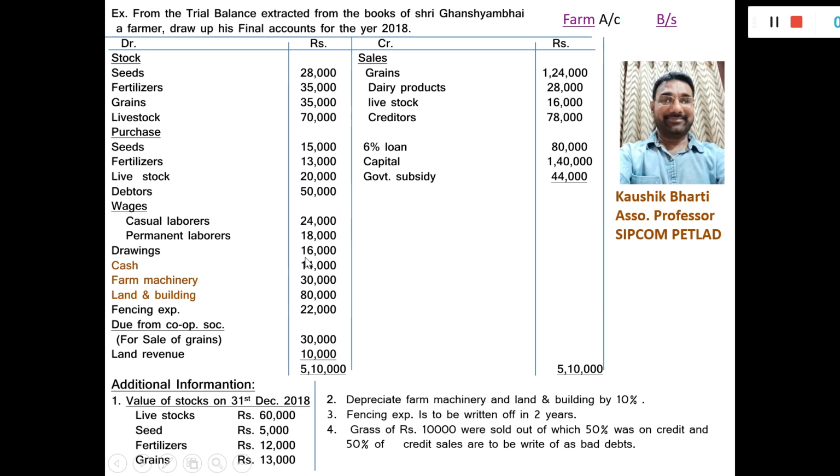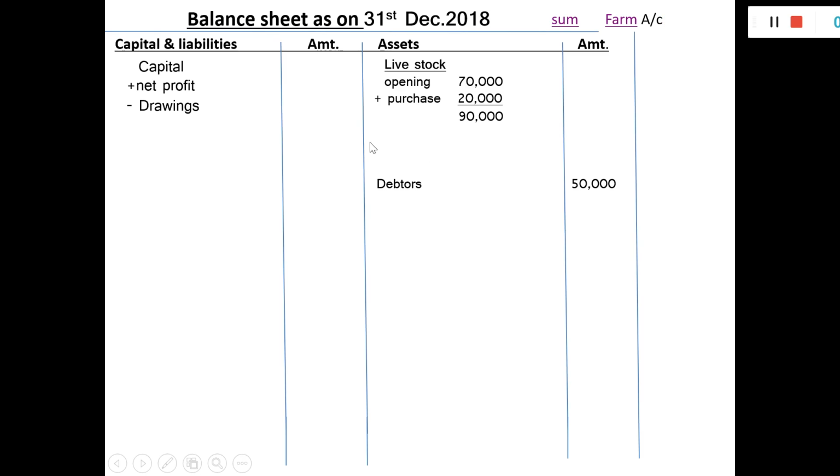Drawings 16,000 will be written on the liability side of the balance sheet. Go to the balance sheet. Drawings 16,000. Go to the sum again.